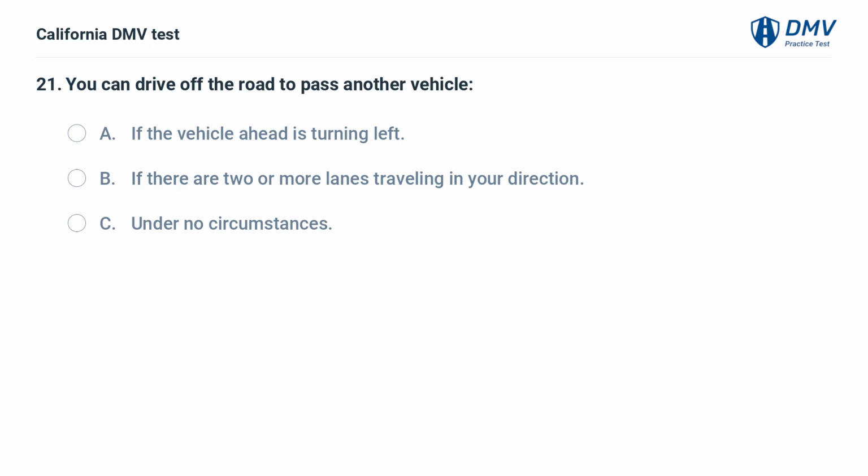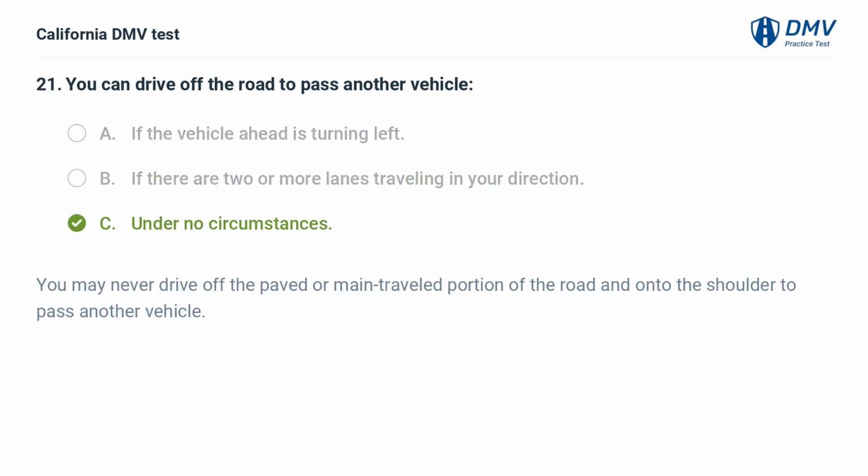You can drive off the road to pass another vehicle. A. If the vehicle ahead is turning left. B. If there are 2 or more lanes traveling in your direction. C. Under no circumstances. C. Under no circumstances. You may never drive off the paved or main traveled portion of the road and onto the shoulder to pass another vehicle.